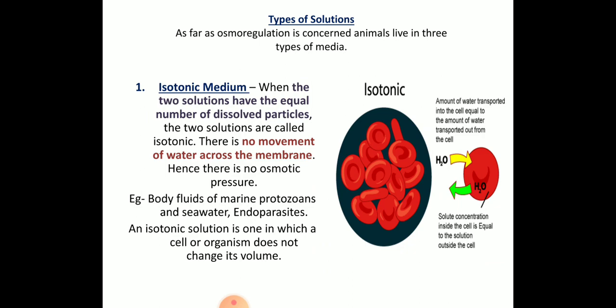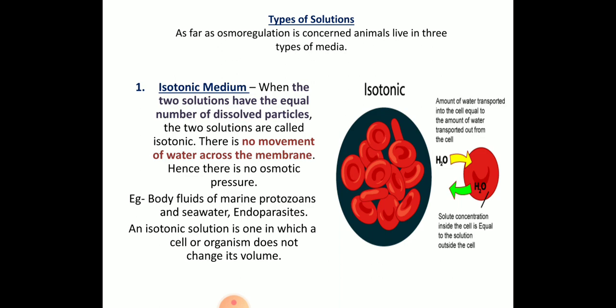So that time what happens, for example, if you take the same concentration of the sugar solution and mix it, there is no movement of solute from one place to another place because the concentration is the same. So there is no movement of water across the membrane. Hence there is no osmotic pressure because the concentration is the same. Example, the body fluid of marine protozoans and seawater, because the marine protozoans have the same concentration and the seawater also has the same concentration.